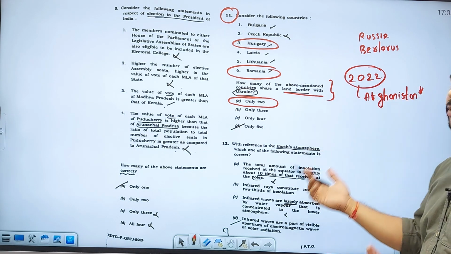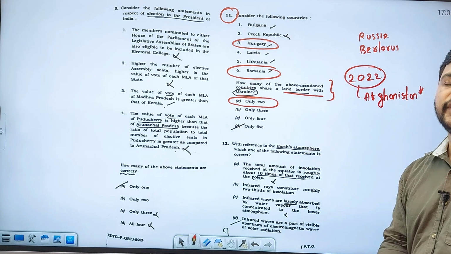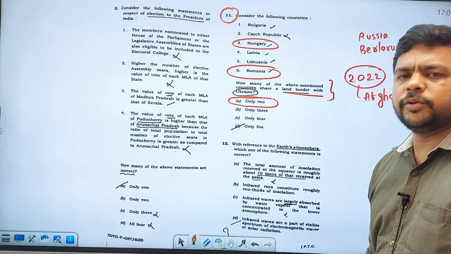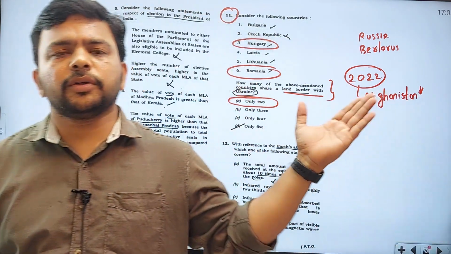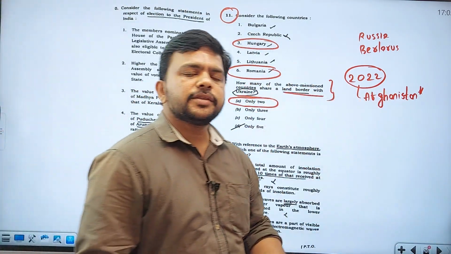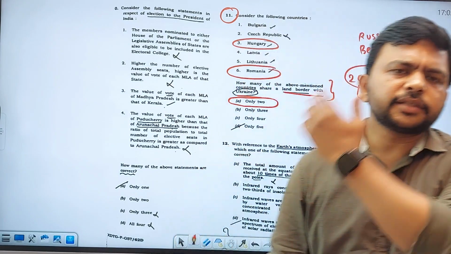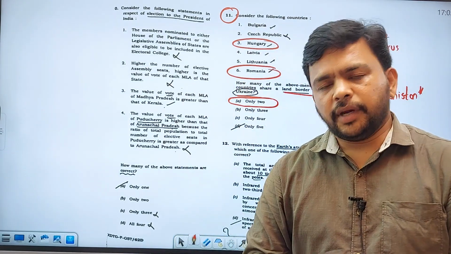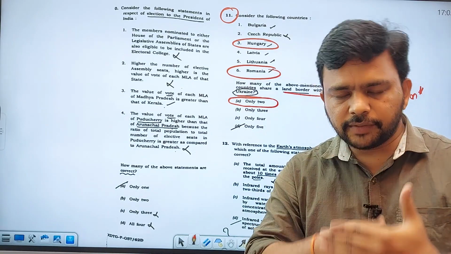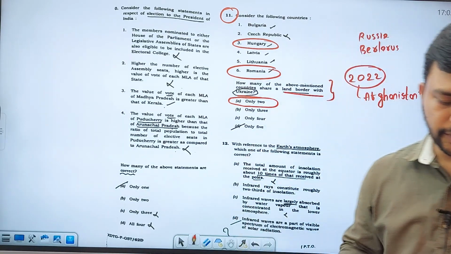He asked what are the land borders with Afghanistan. Same question here. Last time Africa, a lot of questions. Kenya, this time also a lot of questions. Tigray region, Sudan, Congo Basin, and different questions were asked in the civil service. Why? Because Africa is the focus region. So UPSC is already giving the hints that students should take that particular thing.